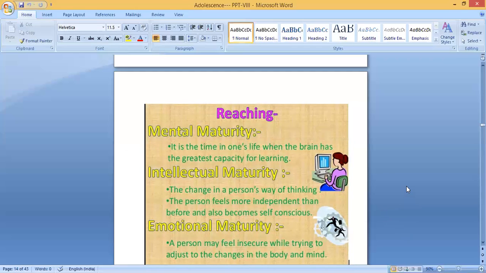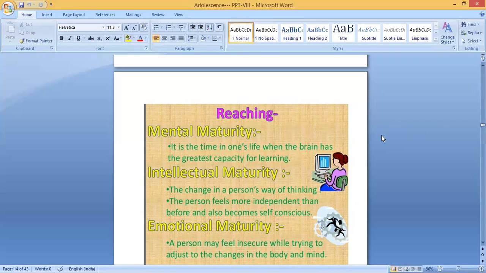Then mental maturity. During this adolescence or teenage, the child will get mental maturity, intellectual maturity, and emotional maturity. Mental maturity means it is a time in one's life when the brain has the greatest capacity for learning. You are in this age, especially teenage, from 11 to 18 or 19.